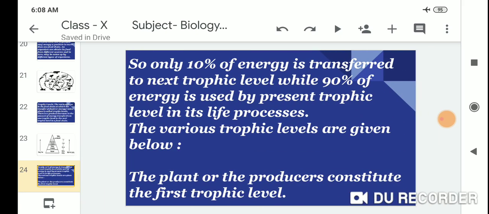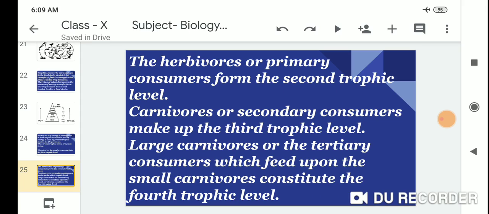Only 10% of energy is transferred to the next trophic level, while 90% of the energy is used by the present trophic level in its life processes. The various trophic levels are given below. The plants or producers constitute the first trophic level. The herbivores or primary consumers form the second trophic level, the carnivores or secondary consumers make up the third trophic level, and large carnivores or tertiary consumers, which feed upon the small carnivores, constitute the fourth trophic level.